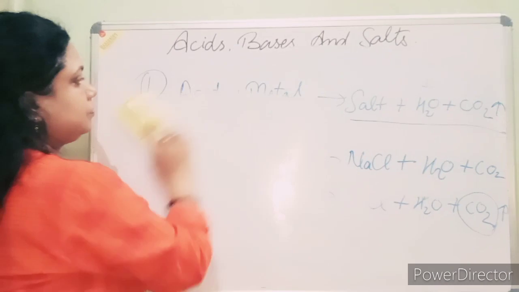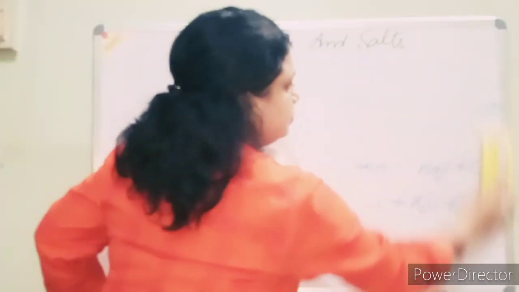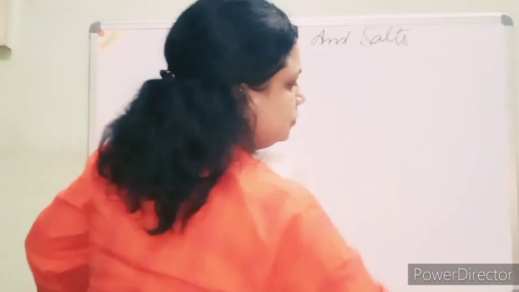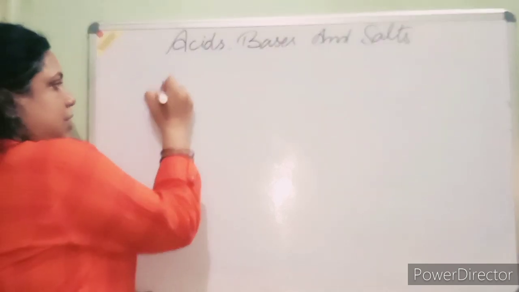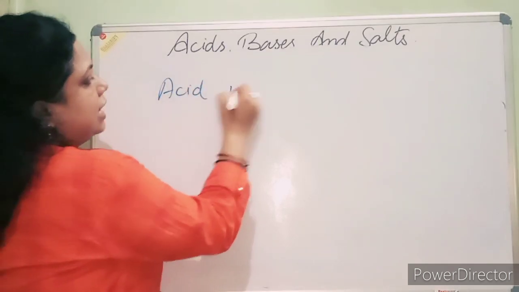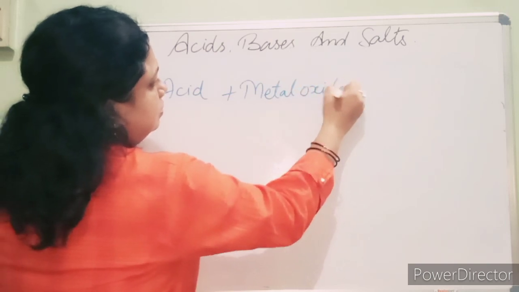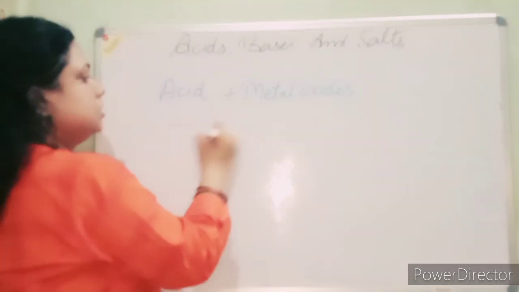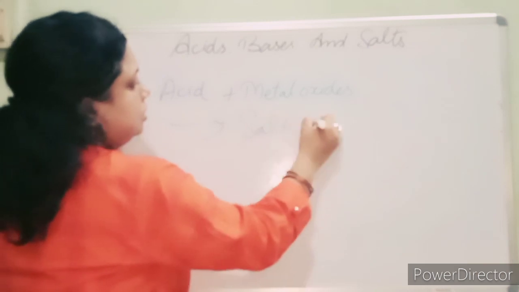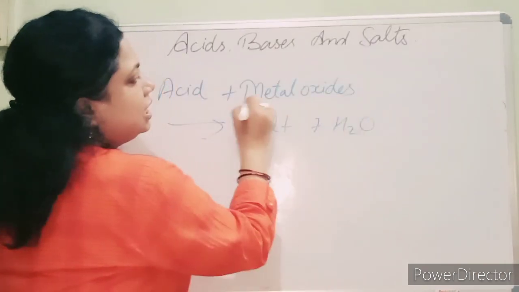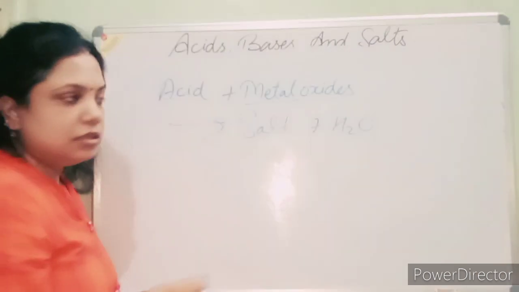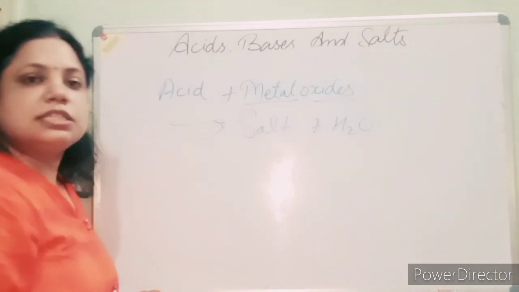Now the next property, students, which is: acid reacts with metal oxides, which forms salt plus water. Metal oxide means where oxygen is present.